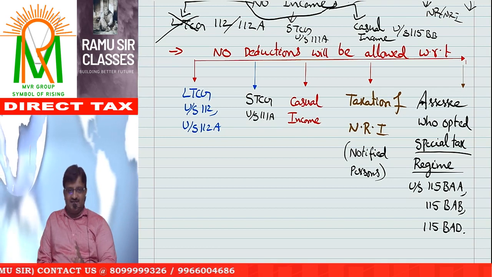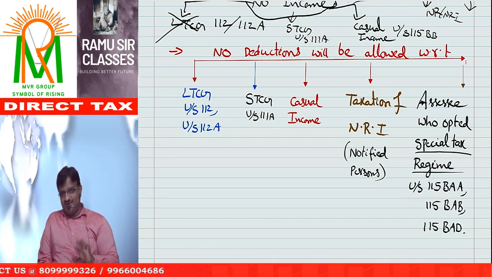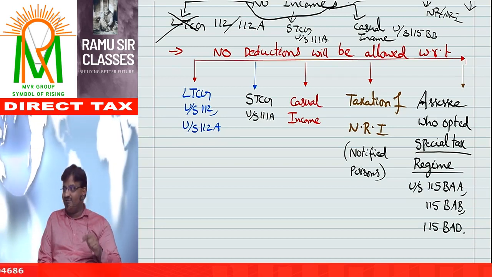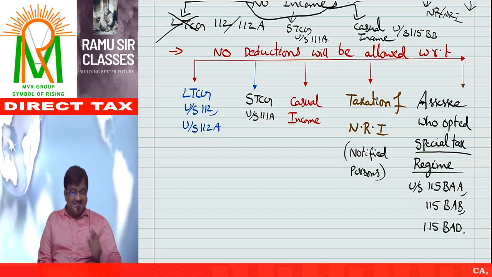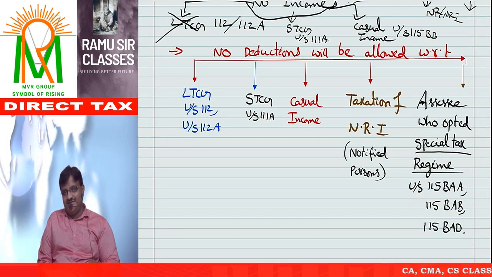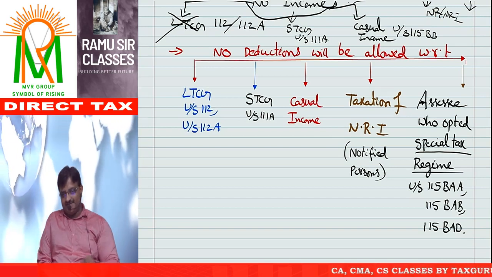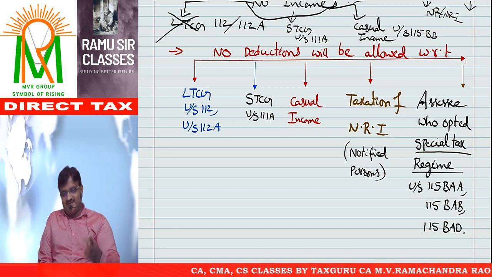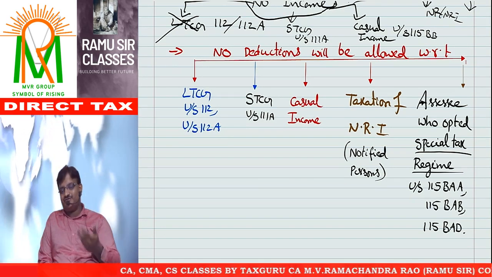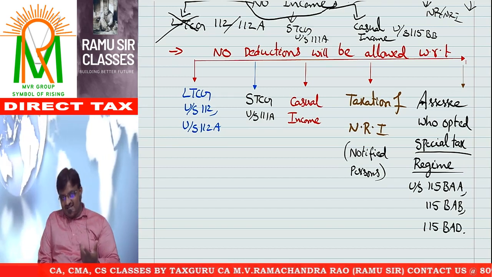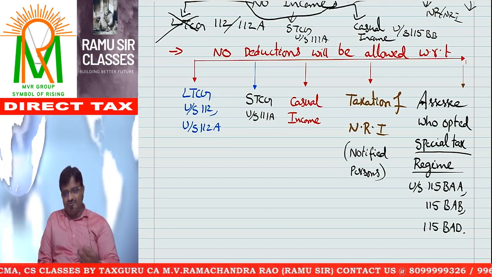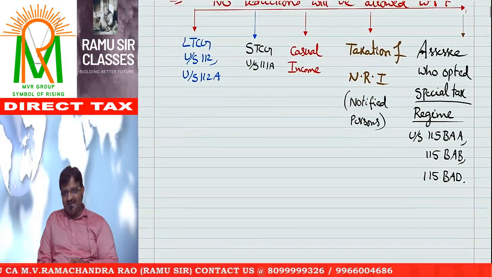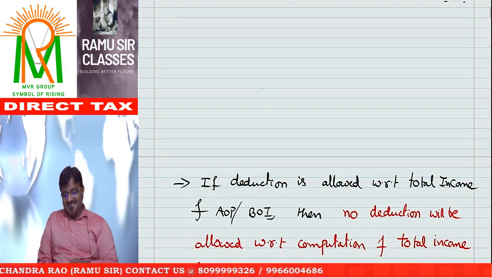Okay, that's all. This is the small introduction about deductions. No doubt, because of deductions your total income will come down, and your tax liability will come down. Therefore, these are assessee-friendly topics. Whenever these are assessee-friendly topics, assessees compulsorily want to know about these issues from chartered accountants, cost accountants, or company secretaries. So we should learn this topic, get expertise over this topic, and cover each and every point.